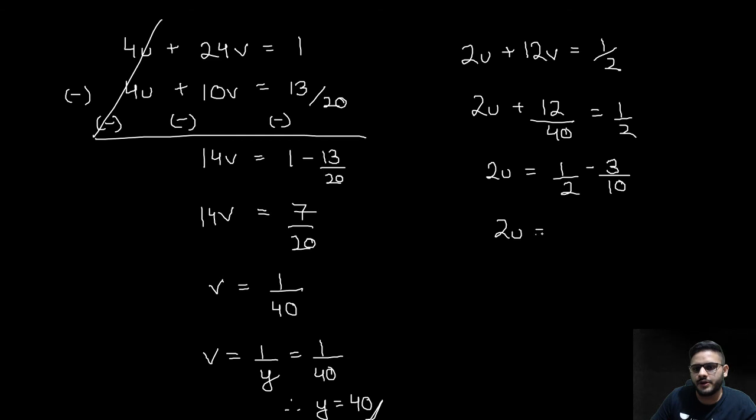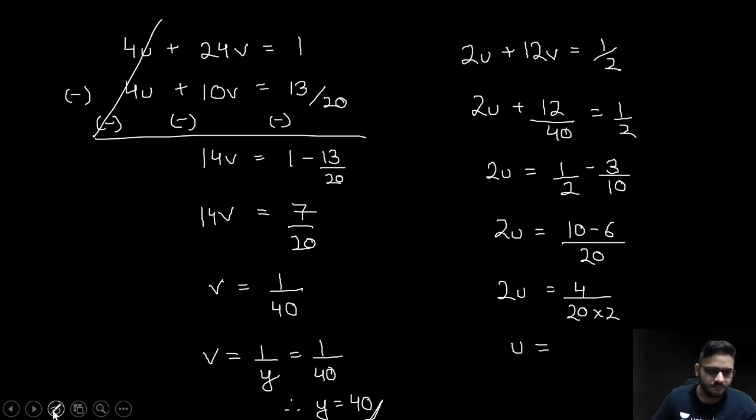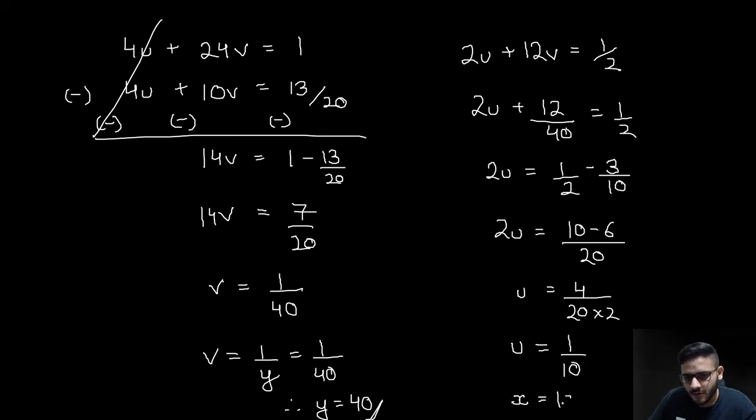So 2u is equal to 10 minus 6 upon 20. So 2u is equal to 4 upon 20, so u is equal to 1 upon 10. So therefore x is equal to 10.